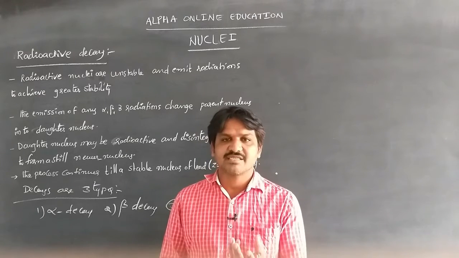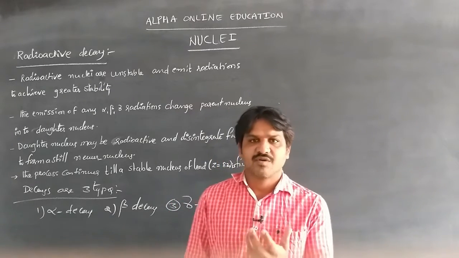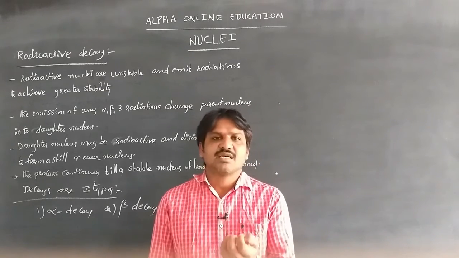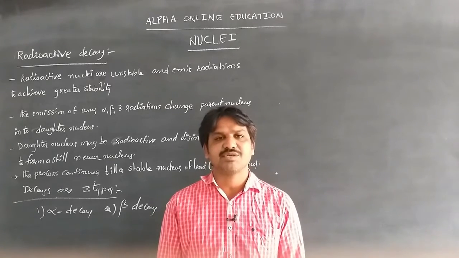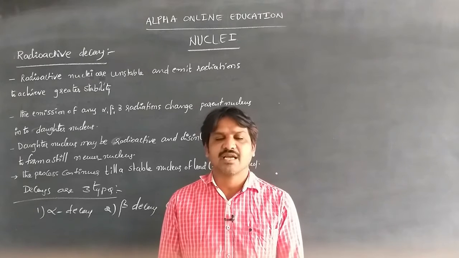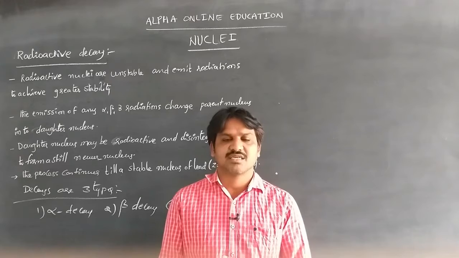Whenever the nuclei disintegrate, some particles are emitted from the nuclei, like alpha, beta, and gamma particles.